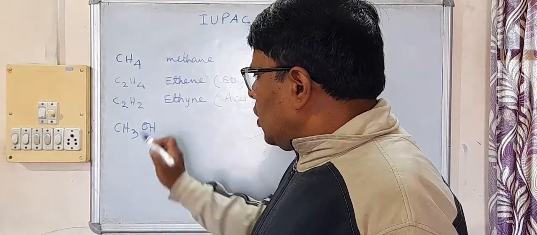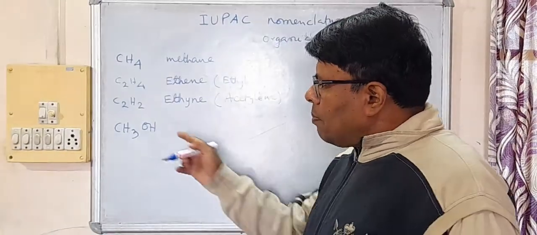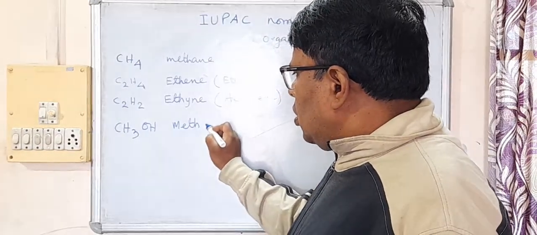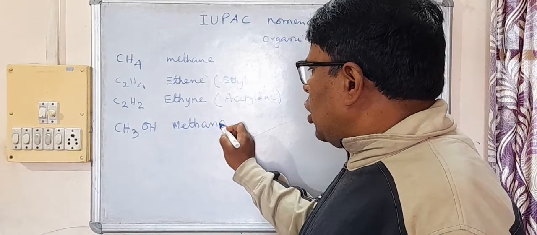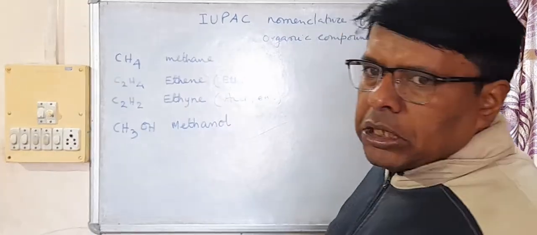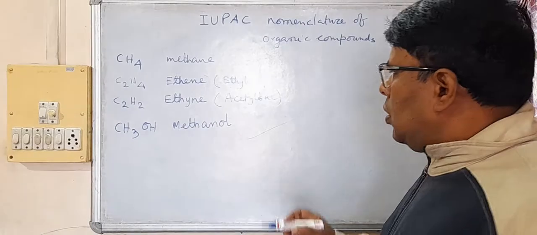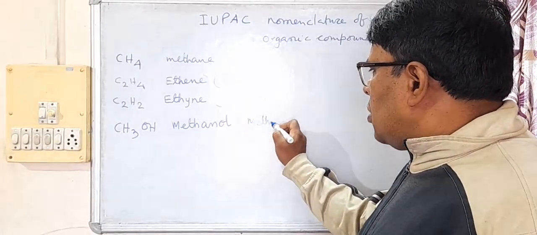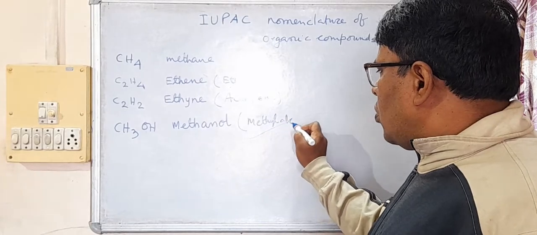CH3OH. The IUPAC name of this compound is methanol, and its common name is methyl alcohol.